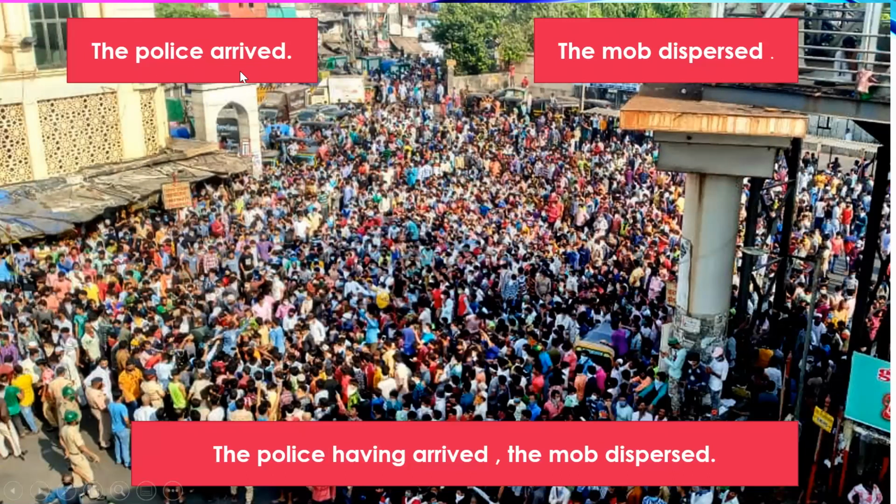So we will use a participle, but then along with the participle, we are going to use this independent subject also. So the police having arrived, comma, the mob dispersed. So arrived will become having. This is the participle that we are using, and along with the participle, we are using the independent subject, the police. The police having arrived, comma, the mob dispersed.